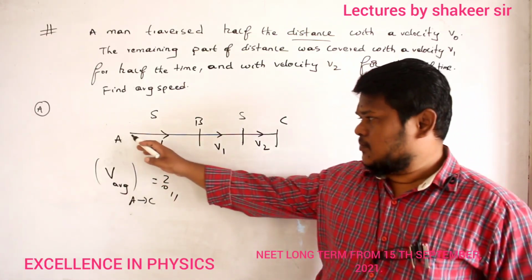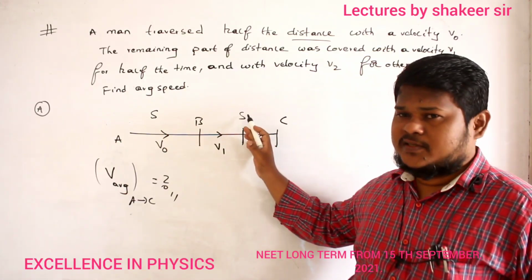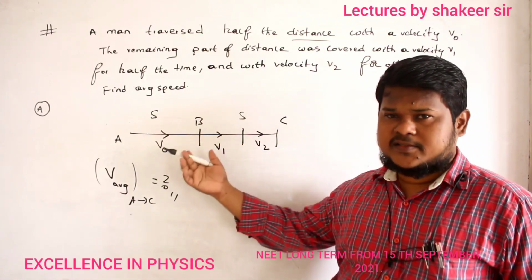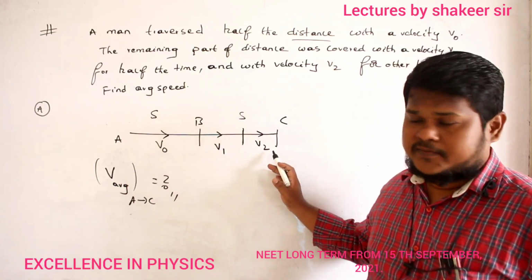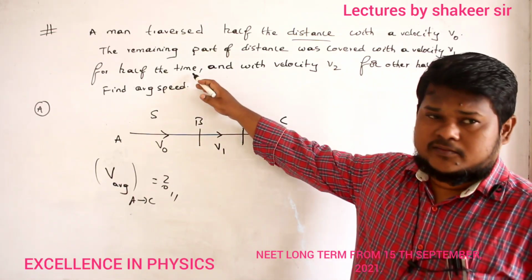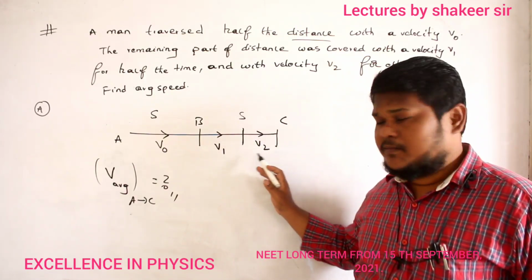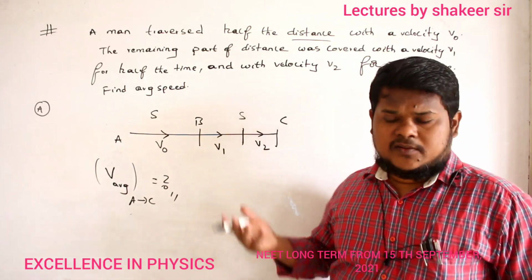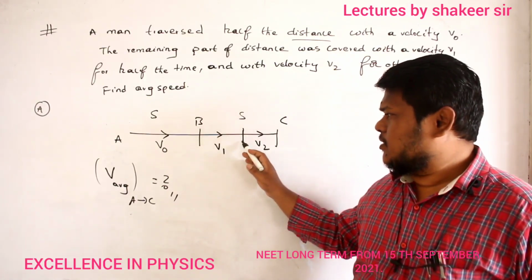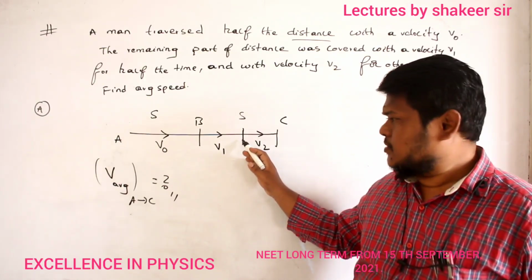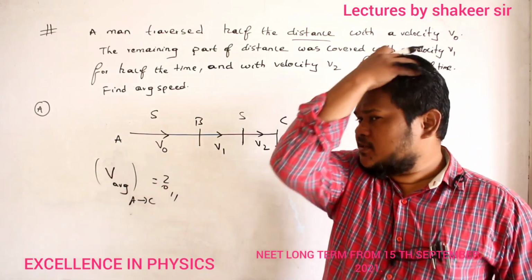Sima, first of all, from here to here distance is S. From here to here also distance is S, because he said it is travelling in two equal half distances, no? But in this half distance, time intervals are equal, no? That's what he gave, no? For half of the time, it is travelling with a velocity of v1. For another half of the time, he is travelling with a velocity of v2. In the question itself, it is there, no? From B to C, time intervals are equal. So from here to here, the time interval is, for example, 10 seconds. From here to here also the time interval is 10 seconds only. If time intervals are equal, then what is the equation for average speed?